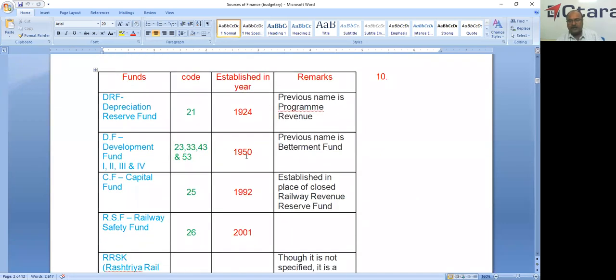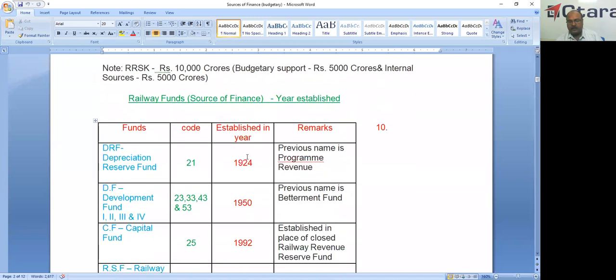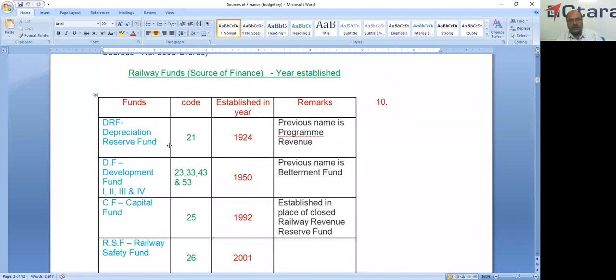Here, if we check the year of formation of all the funds, the DRF is the oldest working fund in Indian Railways, established in 1924. Prior to 1924, the name of the DRF was Programmed Revenue. It was renamed, and from 1924 it was called DRF, Depreciation Reserve Fund.